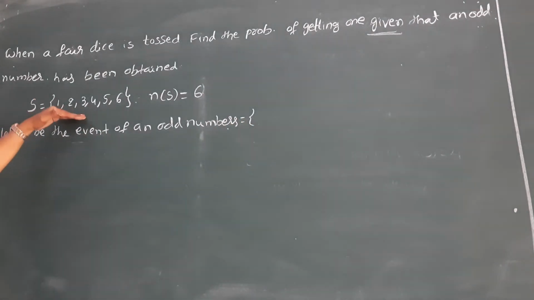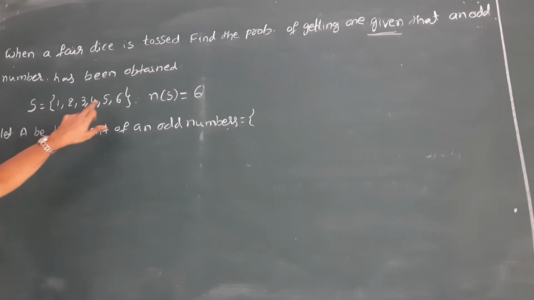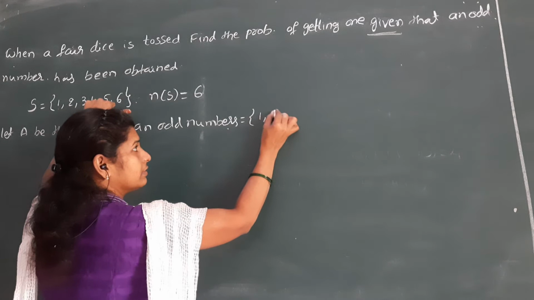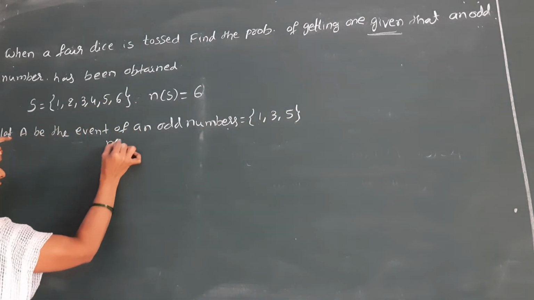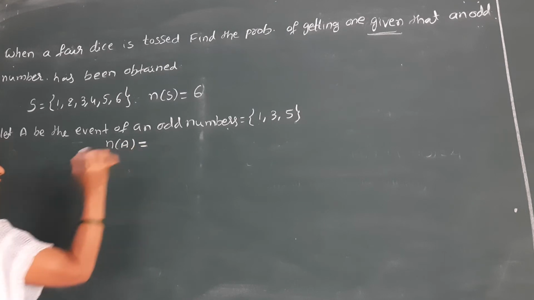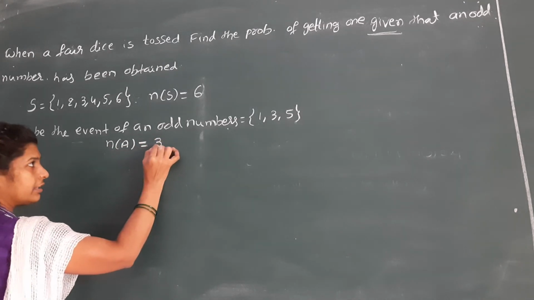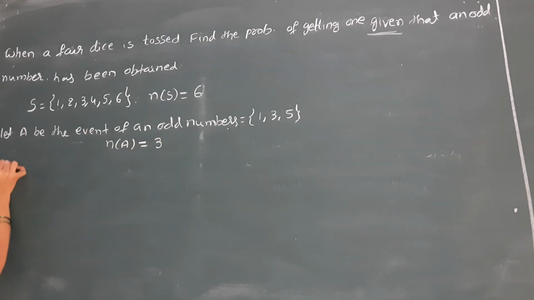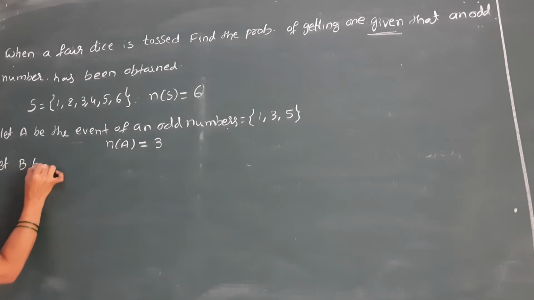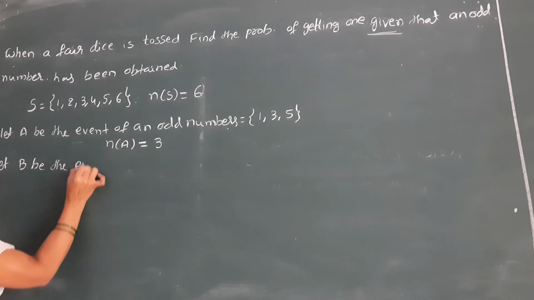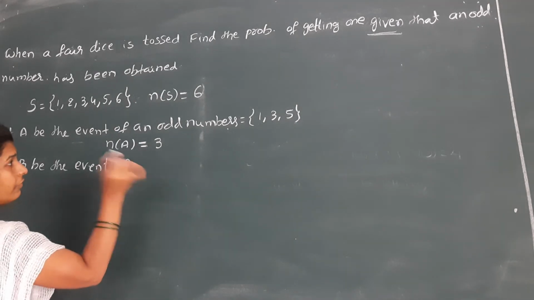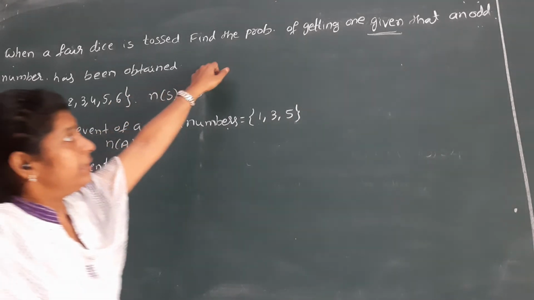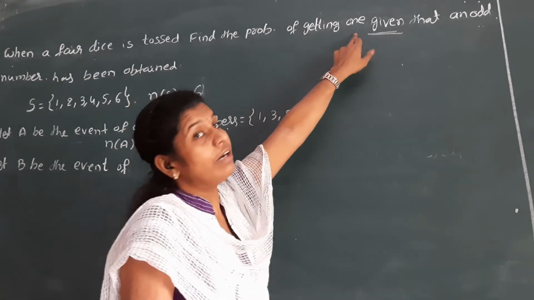In the complete sample space, how many odd numbers? 1, 3 and 5. That means n of A is 3. Next, let B be the event of getting 1.